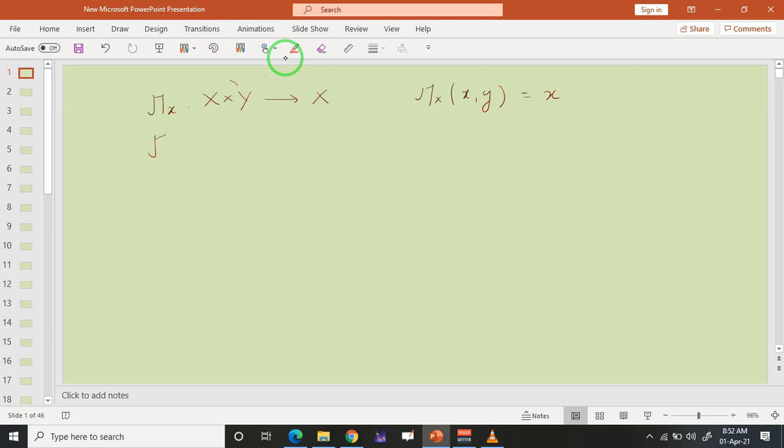And another, we have the projection on Y, that is the function from X times Y to Y, and of course naturally it will be given by pi y of (x, y) equals the second coordinate, you can say. And we have proved that these two functions are continuous functions.